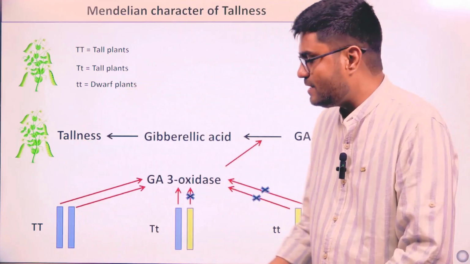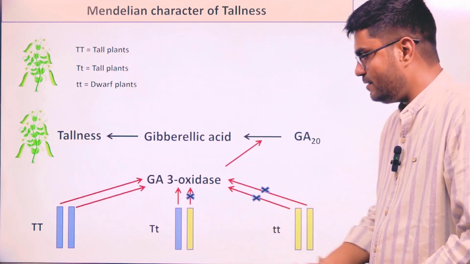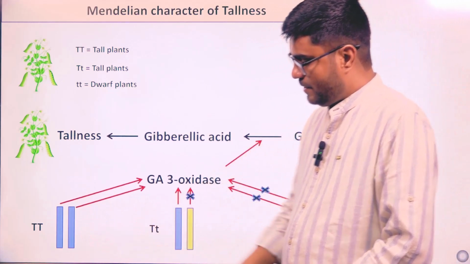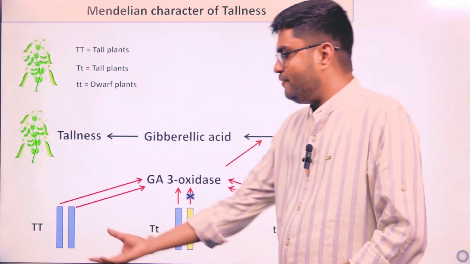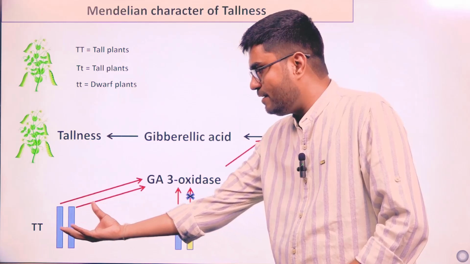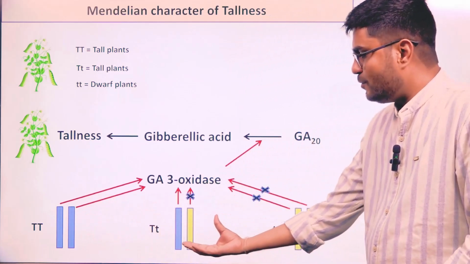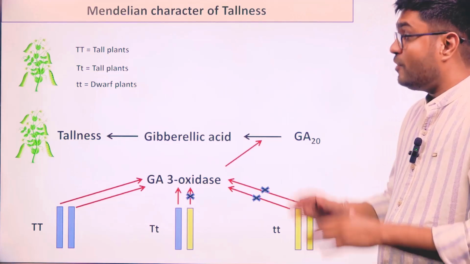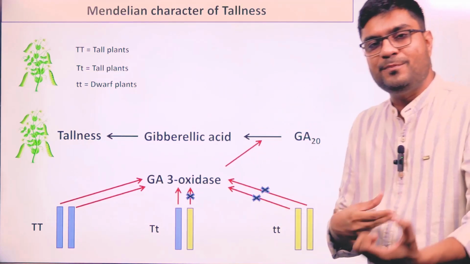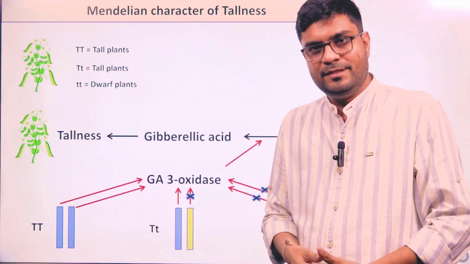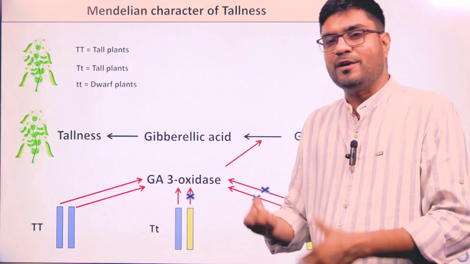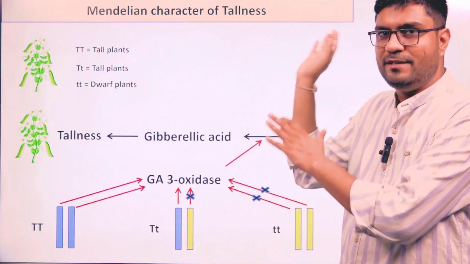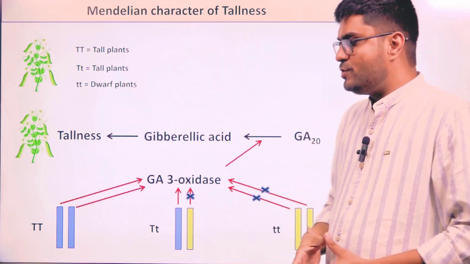In some cases, in heterozygous capital T small t, if I compare this with capital T capital T, what will happen? If 100% protein comes from the homozygous condition, then only 50% protein comes in the heterozygous condition. For some characters, 50% protein will not be enough, so there will be no true or complete phenotype. We call that situation incomplete dominance, but we will see it in future lectures.